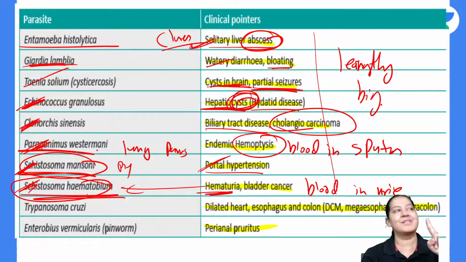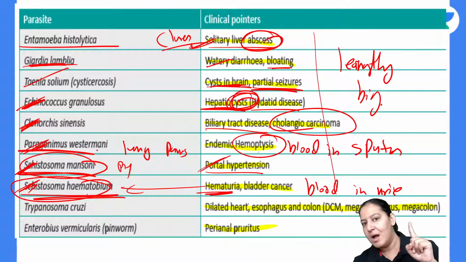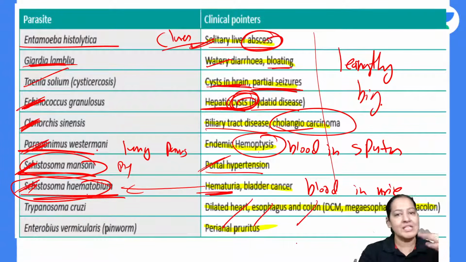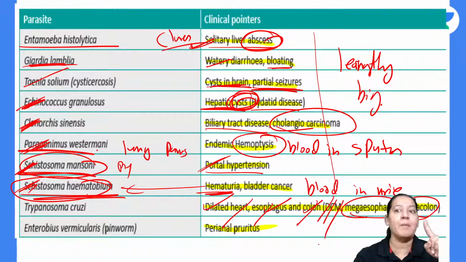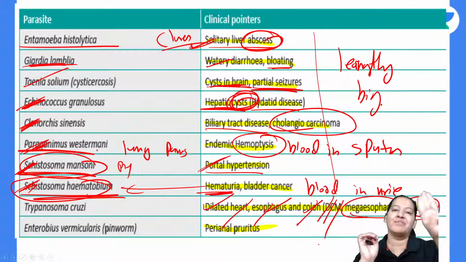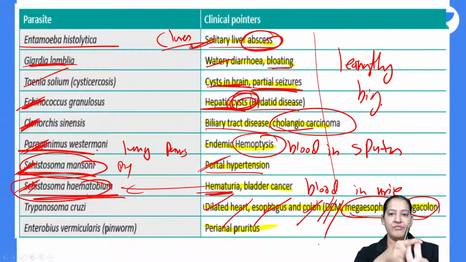Only one parasite goes in the heart. You must know the name. Heart, esophagus, and colon. It causes dilatation of the heart, dilatation of the esophagus, dilatation of the colon. Dilatation of the esophagus is mega esophagus. Dilatation of the colon is mega colon. And dilatation of the heart is dilated cardiomyopathy. Dilatation of the 3 organs: heart, esophagus, and colon. Heart is dilated cardiomyopathy, esophagus is mega esophagus, colon is mega colon.